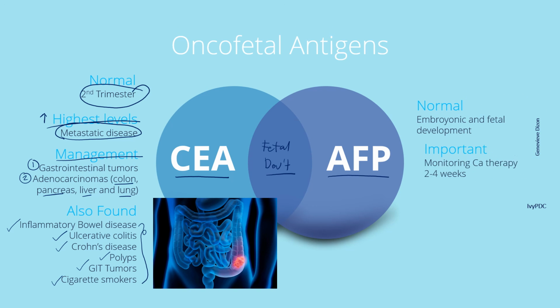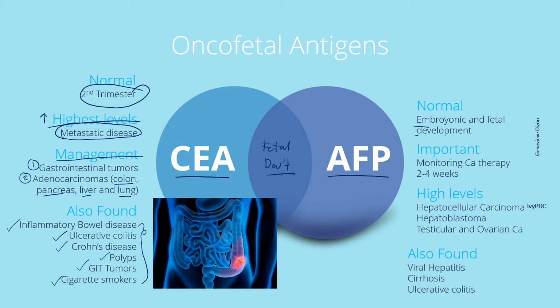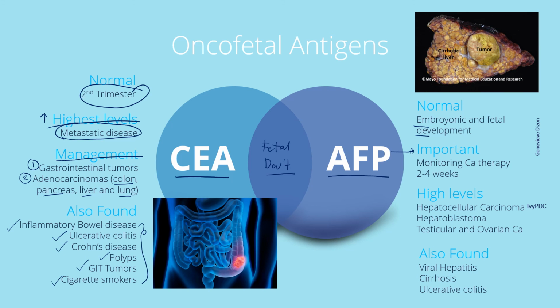AFP is also normally seen in embryonic and fetal development. It is most important in the use of monitoring cancer therapy, which should be obtained every 2 to 4 weeks. High levels of AFP may also be seen in hepatocellular carcinoma, hepatoblastoma, and in testicular and ovarian cancer.